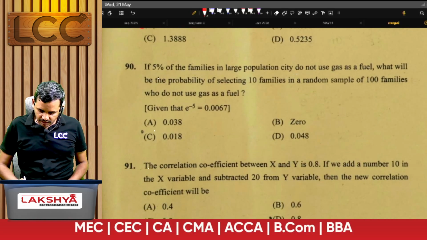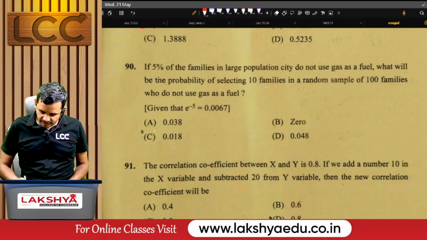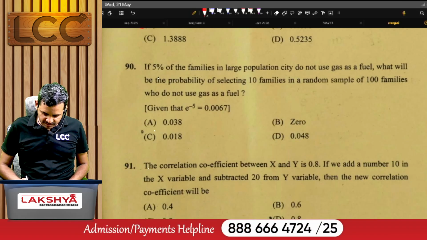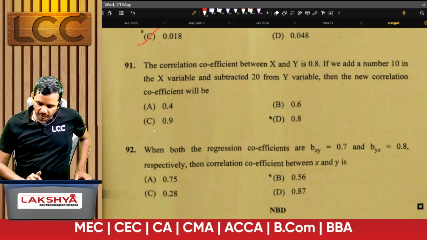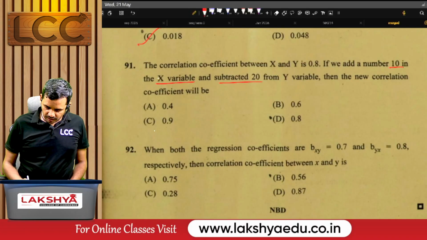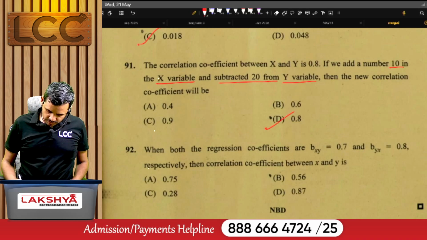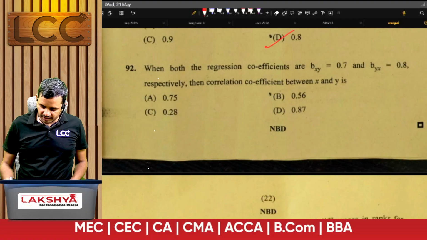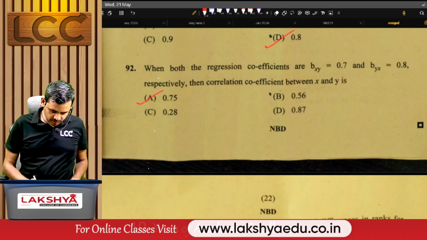If 5% of the families in a large city do not use gas as a fuel, what will be the probability of selecting 10 families in a random sample of 100 families who do not use gas as a fuel? For this question, the right answer is C. The correlation coefficient between x and y is 0.8. If we add a number 10 to the x variable and subtract 20 from the y variable, then the new correlation coefficient is, for this question, the right answer is D. When both regression coefficients, bxy is 0.7 and byx is 0.8 respectively, then the correlation coefficient between x and y is, for this question, the right answer is A.